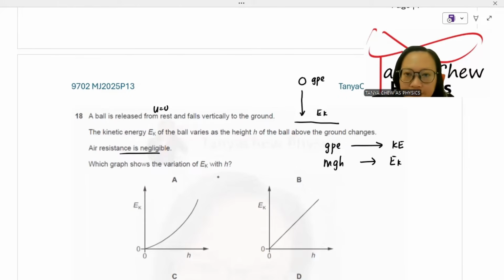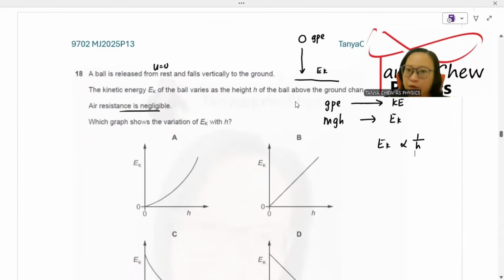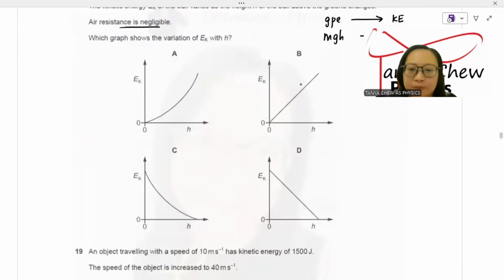So when the height is at maximum, EK is minimum. EK is inversely related to height. Because the GPE is converted to EK, when the height is maximum, the EK is 0. This is linearly related because air resistance is negligible, so there is no curved graph. So D is the answer.